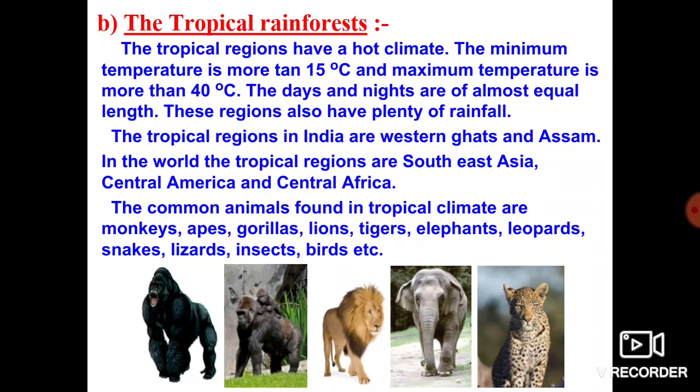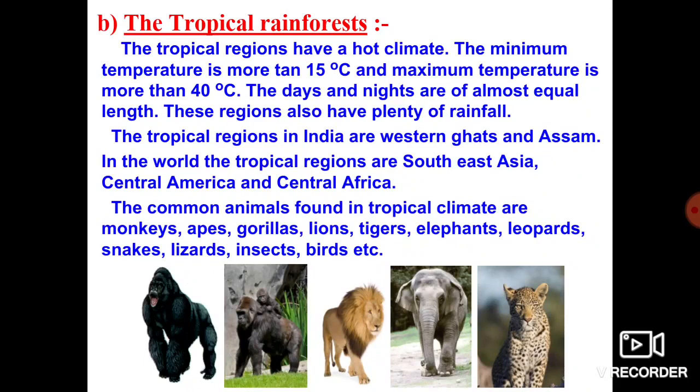In the tropical region, we find a hot climate. The minimum temperature in the tropical rainforest is 15 degrees Celsius and the maximum temperature is 40 degrees Celsius. The day and night are of almost equal duration.